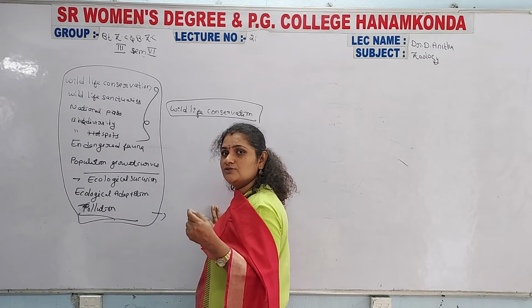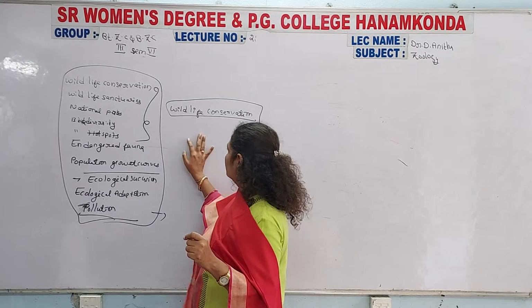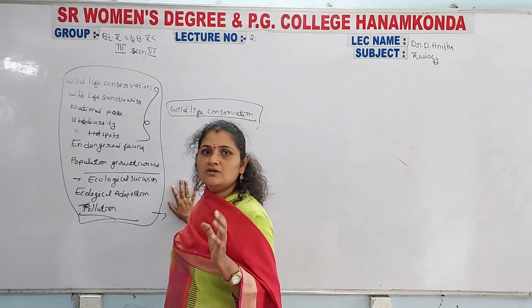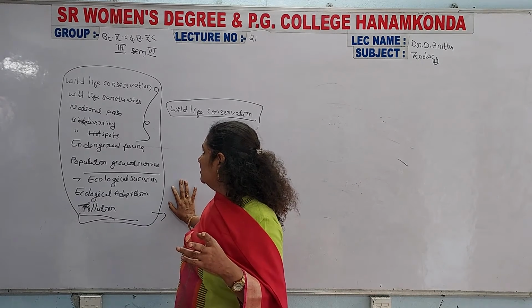You should write all of this information, and then only you will get full marks, 20 out of 20. That is the total information.